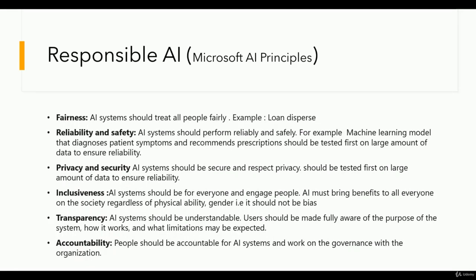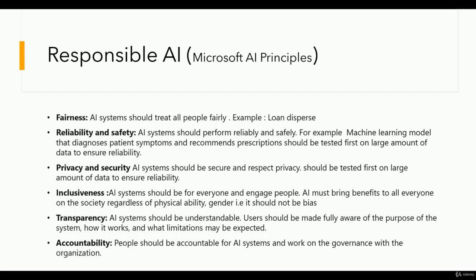So these are the Microsoft AI principles which I'm going to discuss with you. The first is fairness. AI systems should treat all people fairly. Like we sometimes discuss loan disbursal. It should not be biased because the data should be fed to the system in an equal range, so that it does not create discrimination.